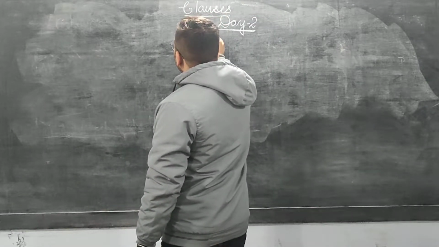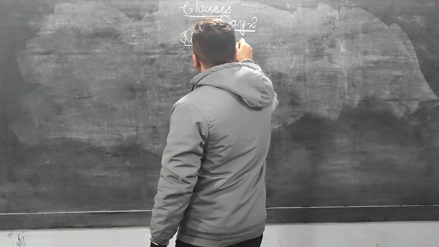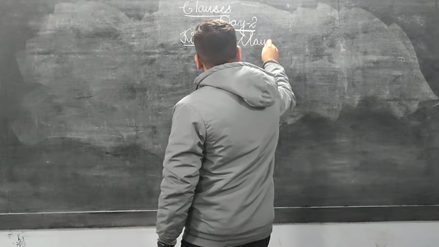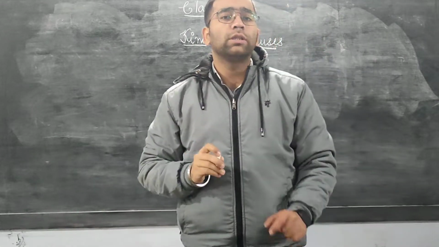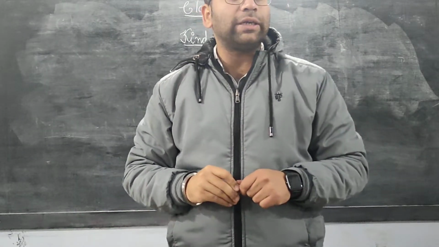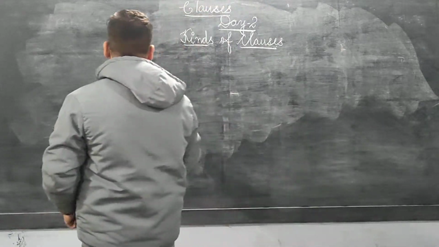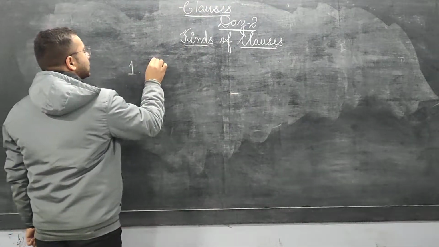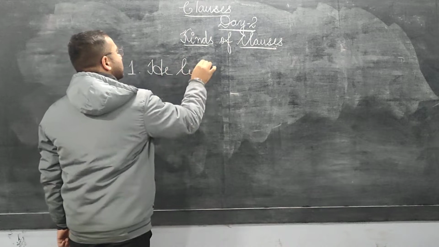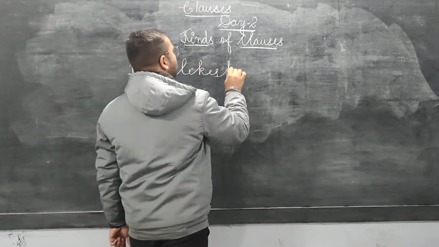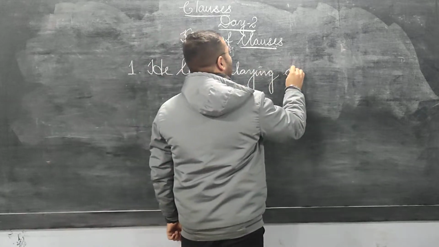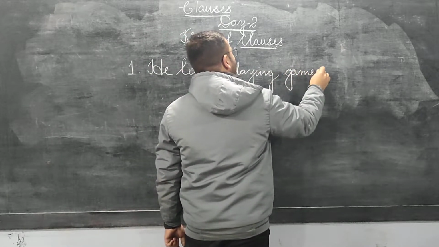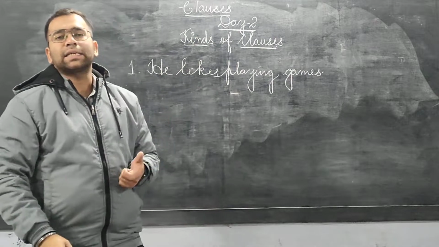In this video I will talk to you in detail about this topic, clauses. Understood? Now you see, I am writing a sentence. He likes playing games. Just look at the sentence.